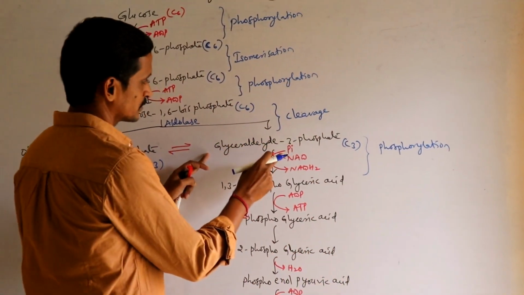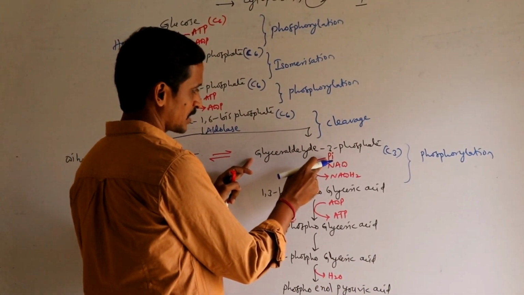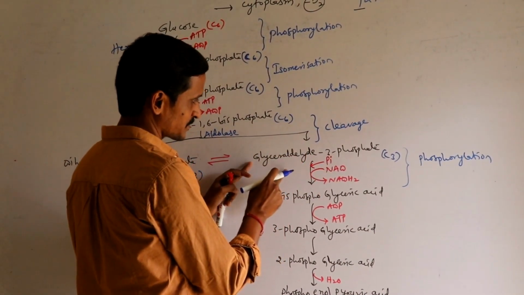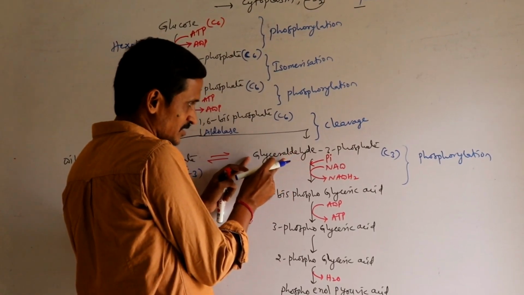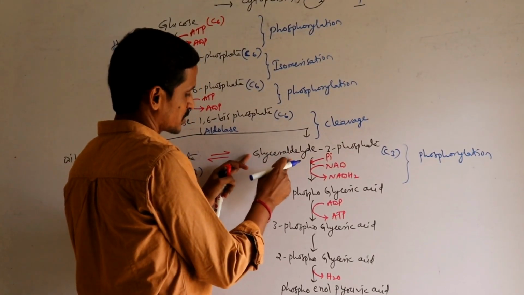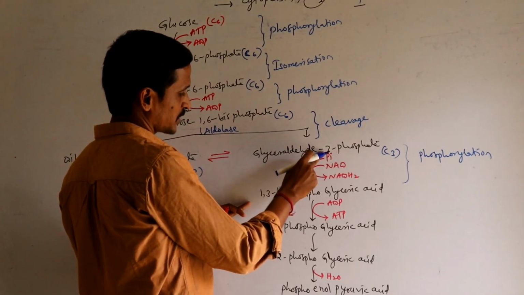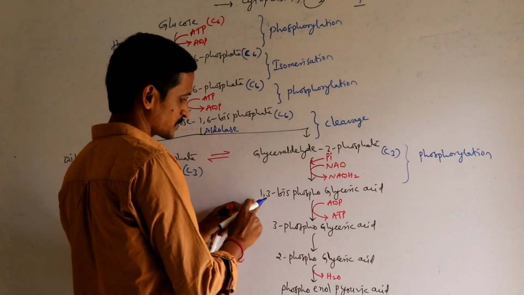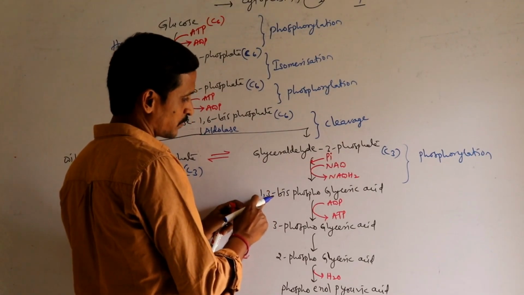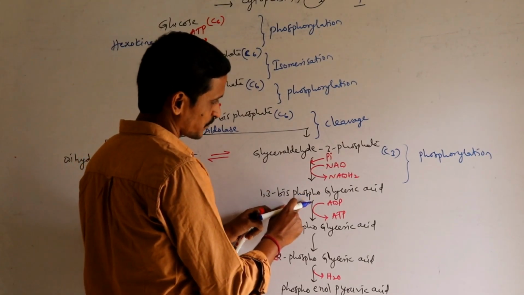This inorganic phosphate, which is available in the cytoplasm of the cell, is added to glyceraldehyde 3-phosphate. Already on the third carbon a phosphate is there. Now this inorganic phosphate is added on the first carbon, so 1,3-bisphospho.